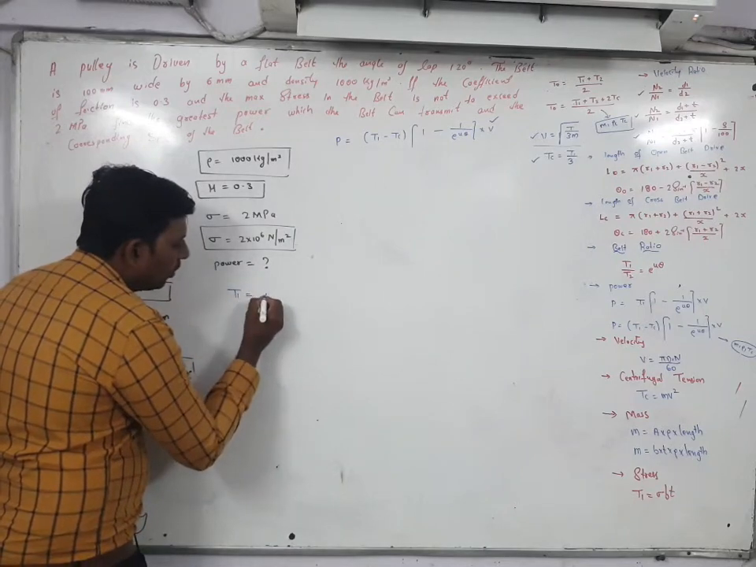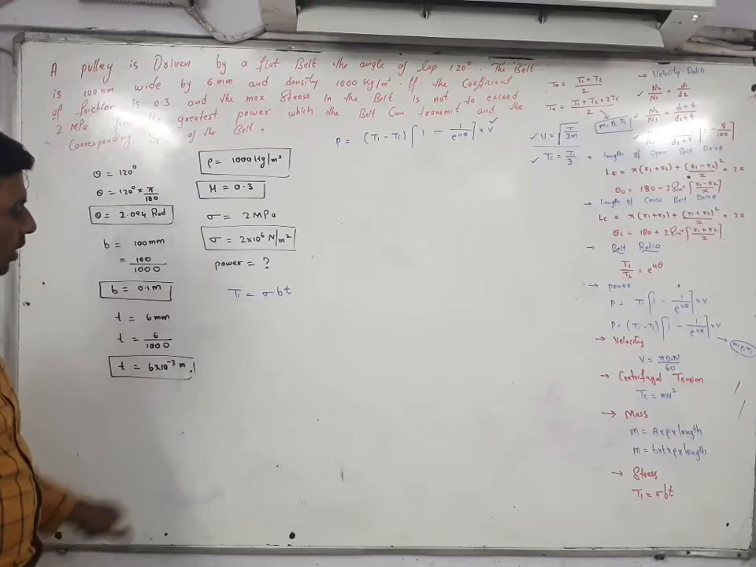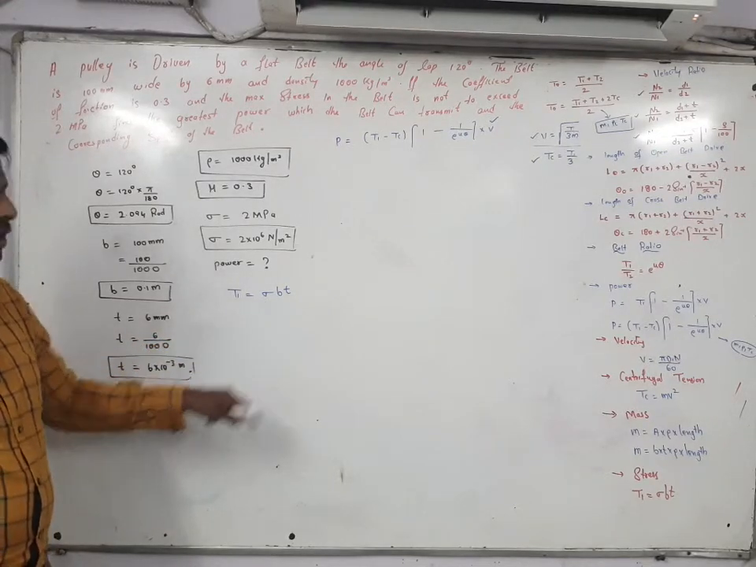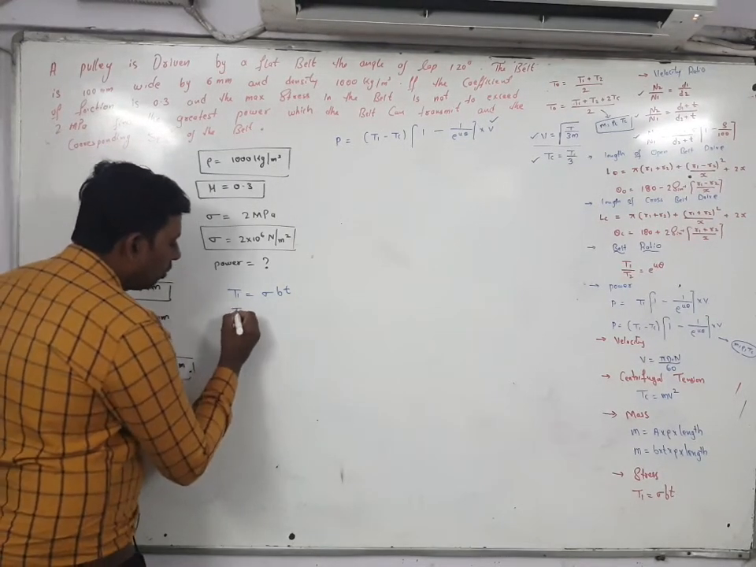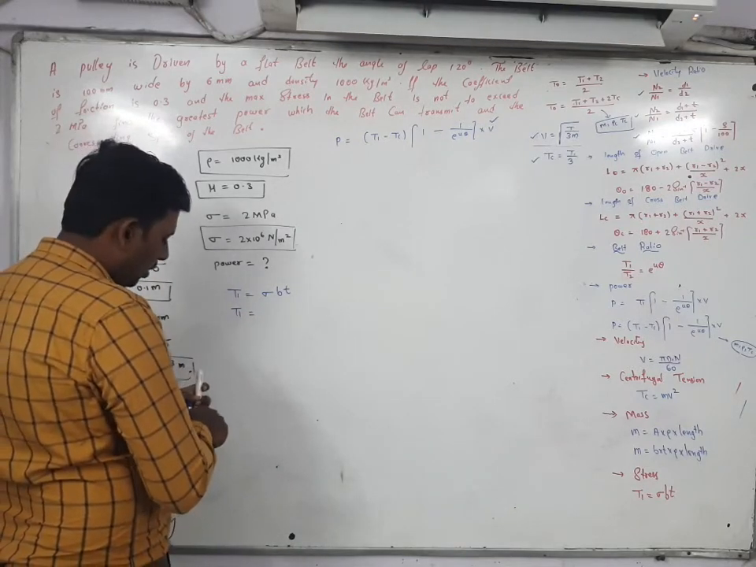T1 is equal to, simple formula is there, sigma Bt. What is the T1 formula? Sigma Bt. So substitute the value. T1 is equal to sigma value. Sigma value is already given in your question.